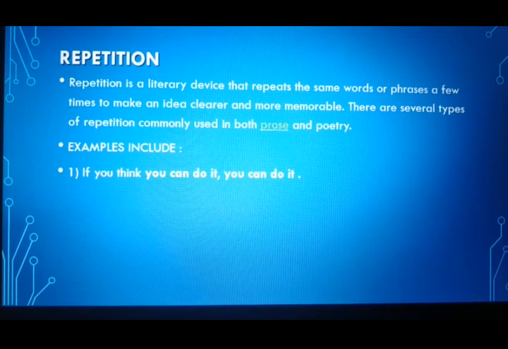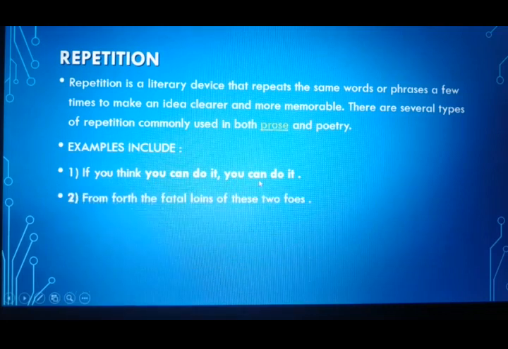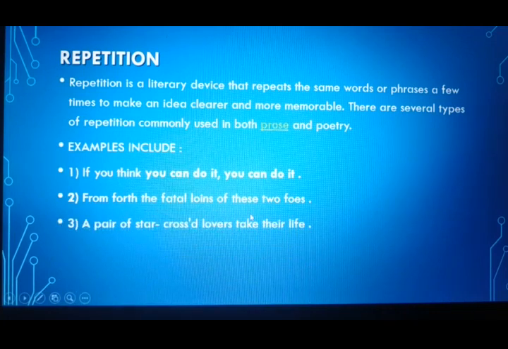If you think you can do it, you can do it. So here if you see, you can do it is repeated twice. From forth, the fatal lines of these two foes. So here if you see, the first letter F is repeated continuously. From forth, the fatal lines of these two foes. A pair of stars, crossed lovers take their life.